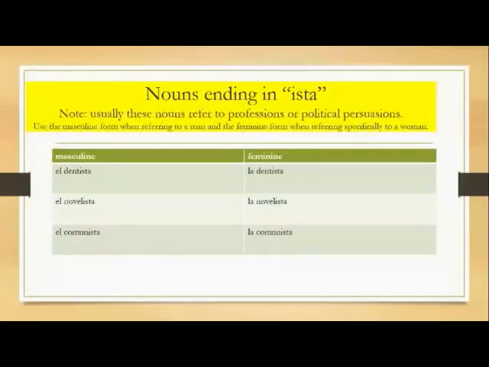Nouns ending in ista usually refer to professions or political persuasions. Using the masculine form when referring to a man and the feminine form when referring specifically to a woman is how you will determine the gender of the dentist, the novelist, or the communist. For example, el dentista is a male dentist and la dentista a female.